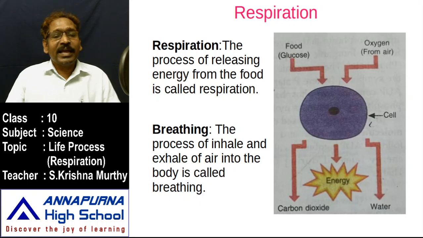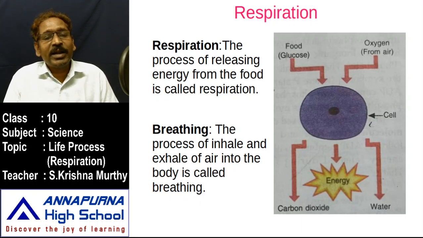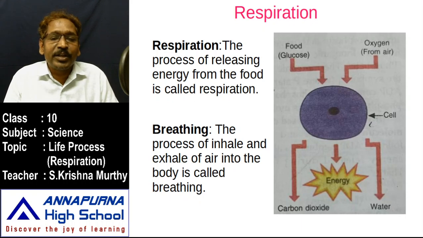So respiration is a catabolic process. I think you know very well about catabolism and anabolism. What is meant by catabolism? Catabolism means splitting of complex molecules or simple molecules into energy form or absorbable form. So what is happening in catabolism?